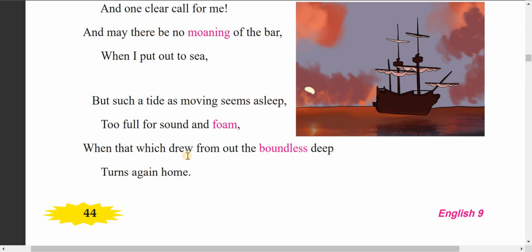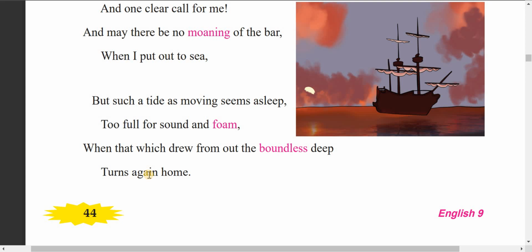It seems weak, and there is no form, there is no big sound of the tide, so everything looks very passive. Okay. And the speaker says that turns again home means, very interesting here, not going home to his physical home. It means the world after death, actually the home of God from where we got born, and where to this place we will go after death.